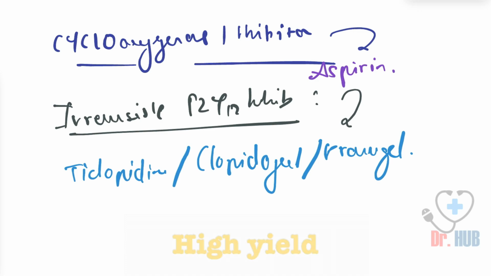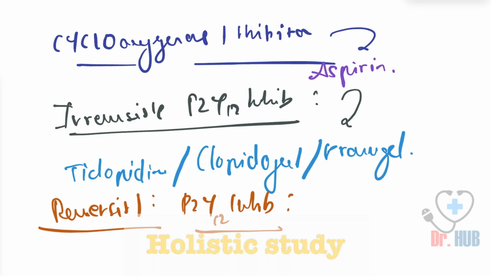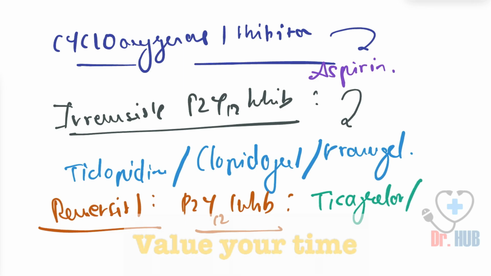Next, we look at the reversible P2Y12 inhibitors. This was the irreversible, then the reversible P2Y12 inhibitors. These include ticagrelor as well as cangrelor.